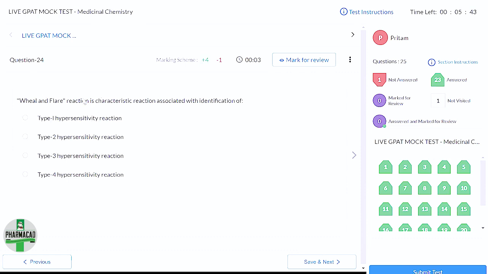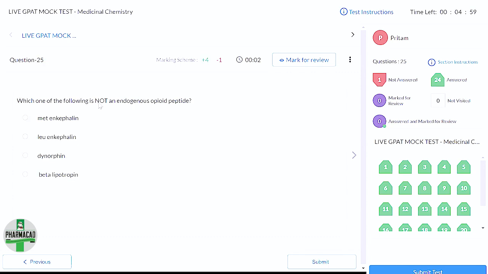Wheel and flare reaction is a characteristic reaction associated with which type of hypersensitivity reaction? Type 1. I'll show you the different types of hypersensitivity reactions; there are different symptoms because of the involvement of different immunoglobulins. Which immunoglobulin is involved here? IgE, which is inflammation related, right? So that's why wheel and flare is the reaction in this.